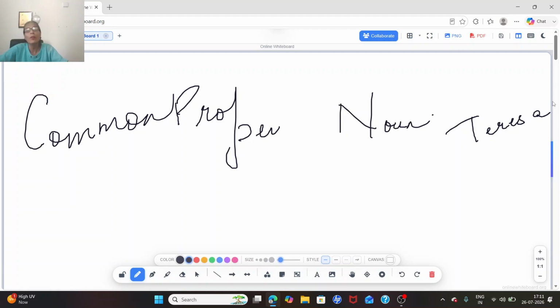Or if I join a group in a silent protest, wherein I am using the same tool which Gandhiji used, ahimsa, and I say she or he is the Gandhi, so a common person has been given a proper name. You can understand it very clearly. A common name can be a proper noun also. Clear?